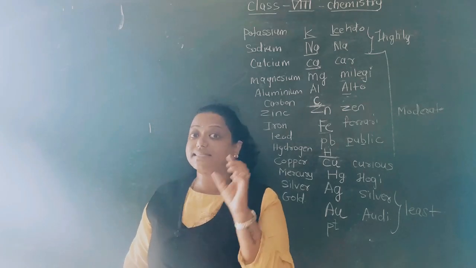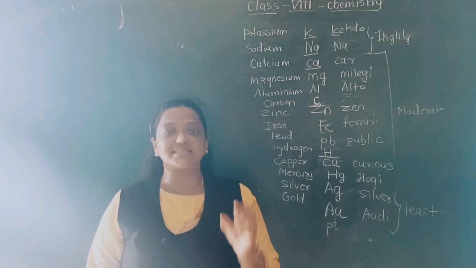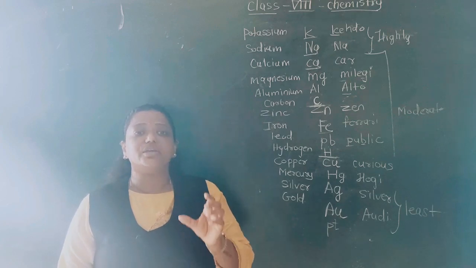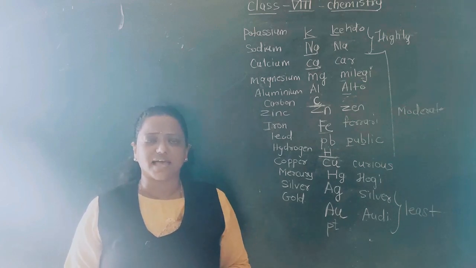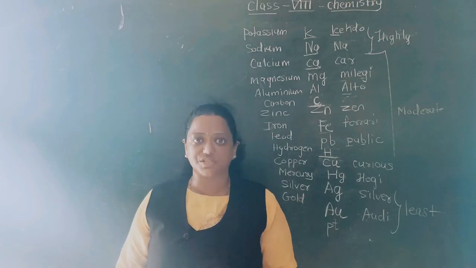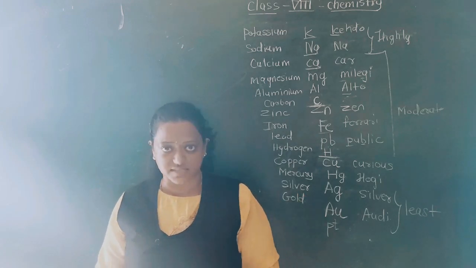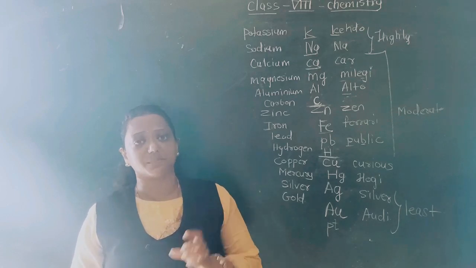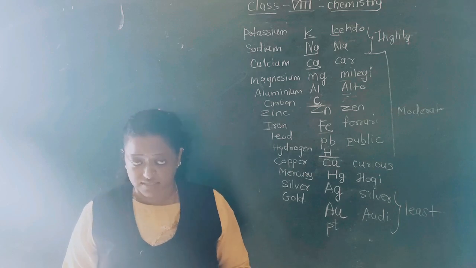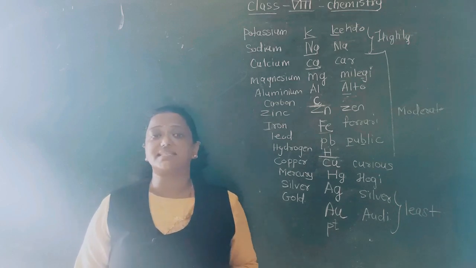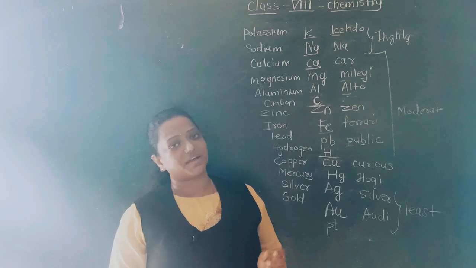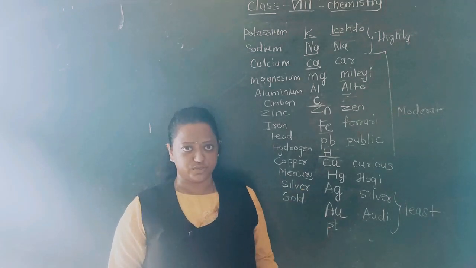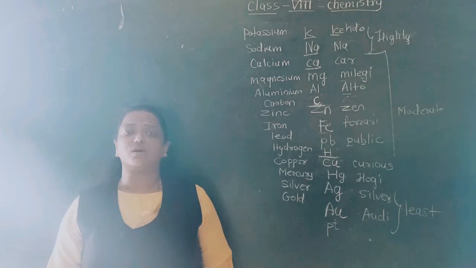Oxidation is also called corrosion, and corrosion is actually a destructive process. Because of corrosion, huge buildings, car bodies as well as bridges are in danger. This corrosion is caused by oxygen, water and some acids. So to prevent corrosion, various techniques are followed. When the topic of corrosion comes, I shall explain it to you. But these metals do not corrode at all. Understood, students? So these are called the noble metals or the precious metals.